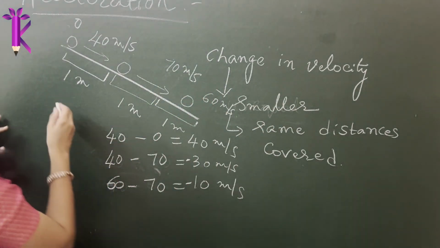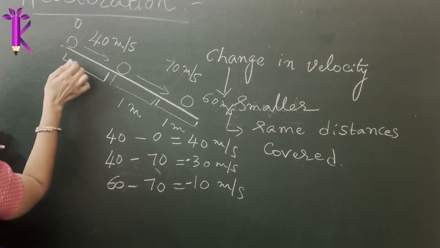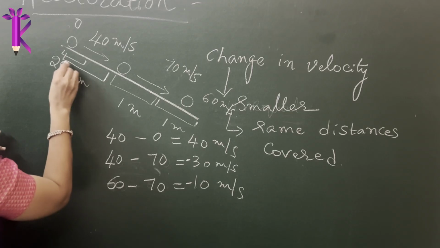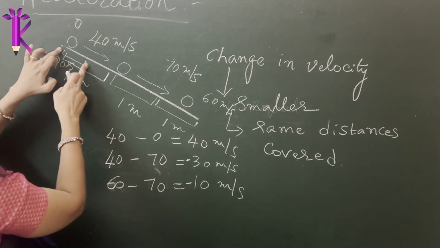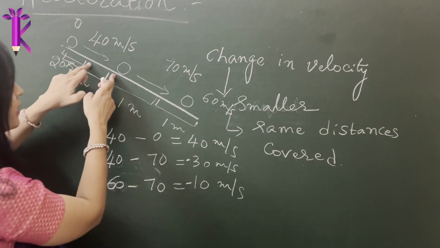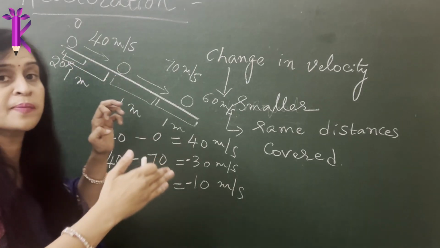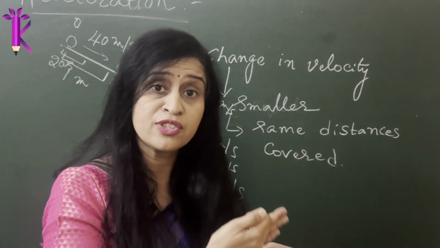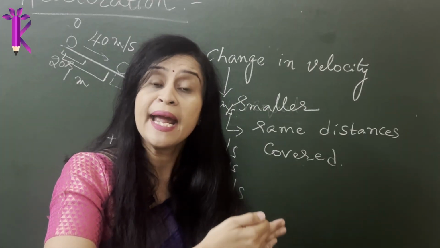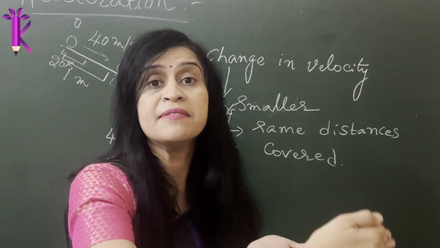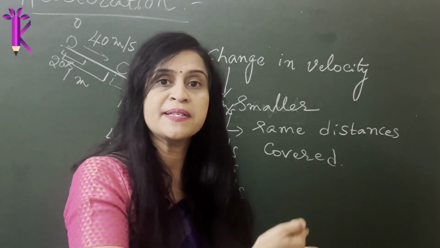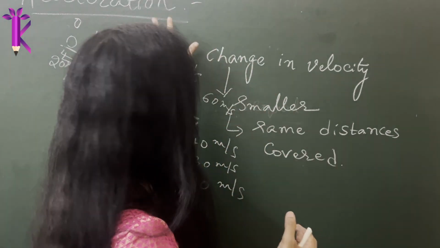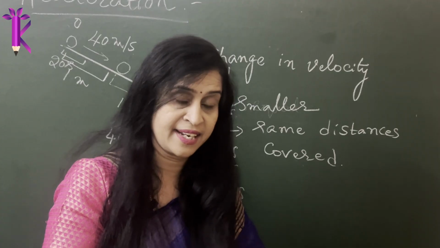So what he noticed was, in the same time, for example, if we took it for about, let's say, 20 seconds, he saw that in 20 seconds the change in speed was 20 meter per second, another 20 seconds the change in speed was 20 meter per second, and so on and so forth. So the change in velocity remained the same for equal intervals of time, 20 meter per second for every 20 seconds. So that constant is what he referred to as acceleration.